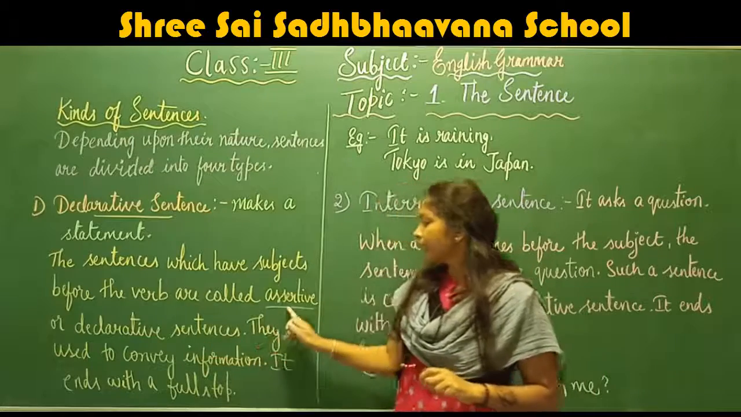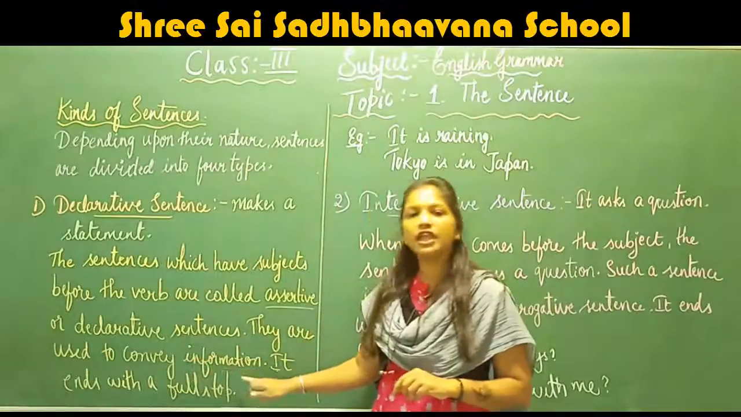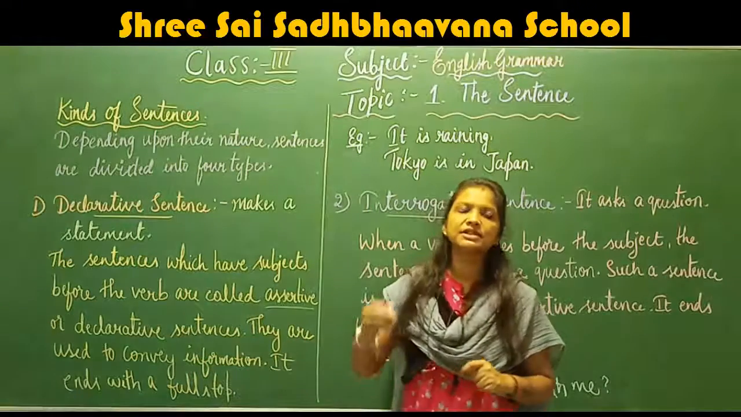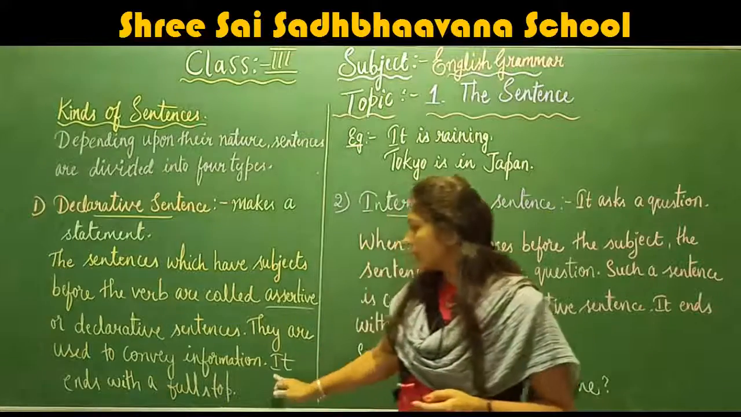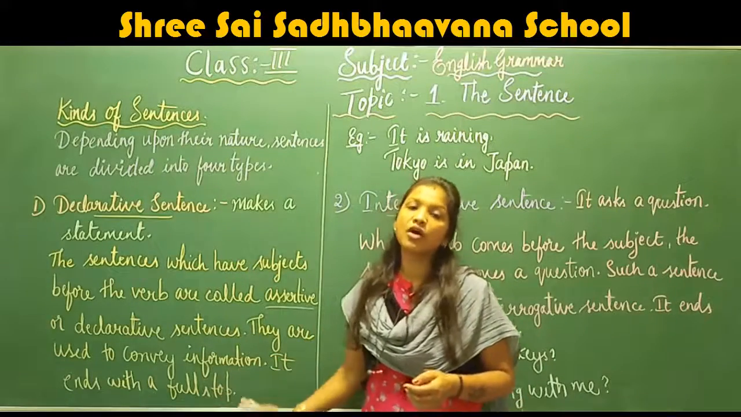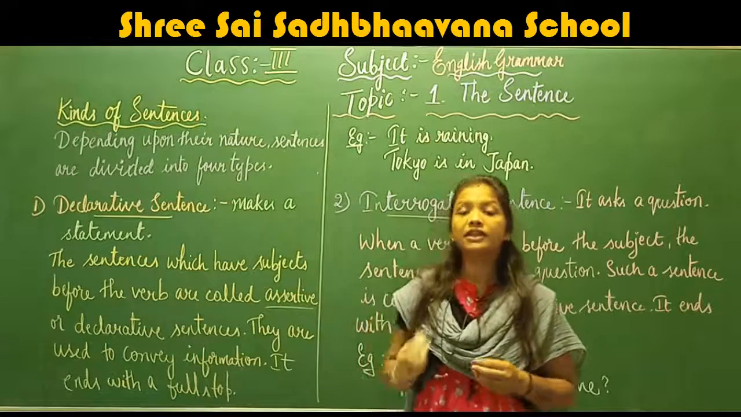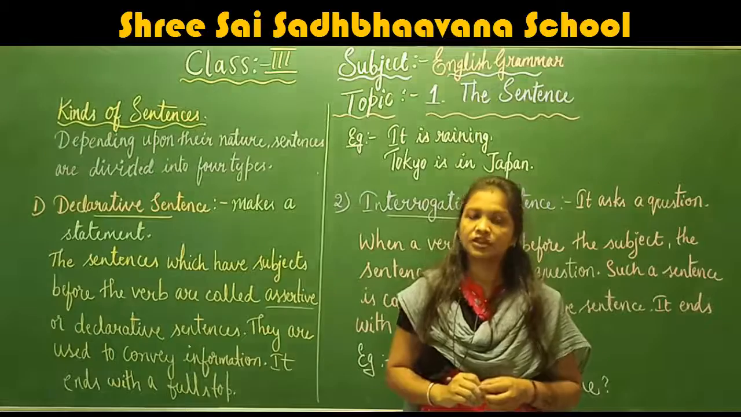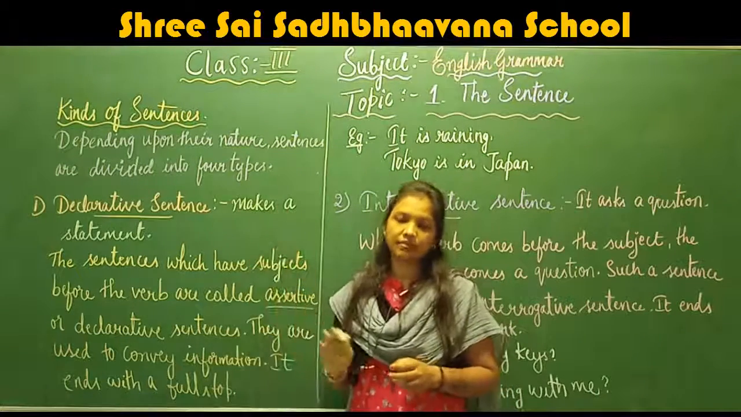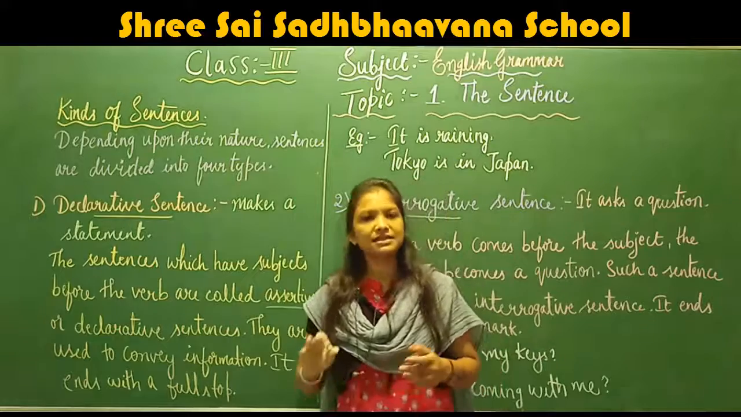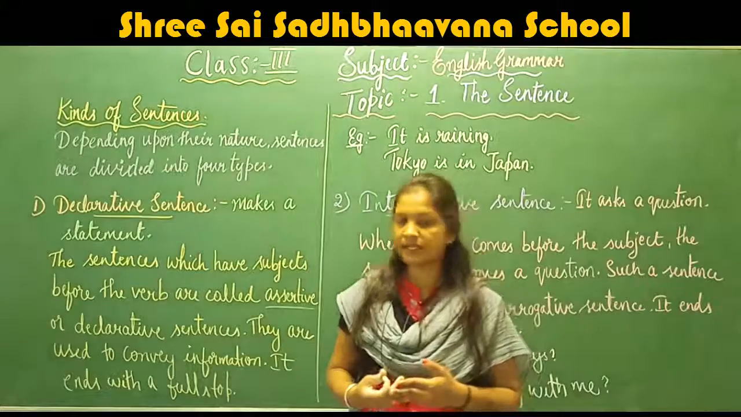Okay, now here assertive sentence or a declarative sentence is used to convey information. Convey means to send information or to receive information. Okay, it ends with a full stop. Always declarative sentence will end with full stop. Did you understand, children? Declarative sentence means it makes a statement. Okay, declarative sentence, it makes statement, and it is also known as assertive sentence.